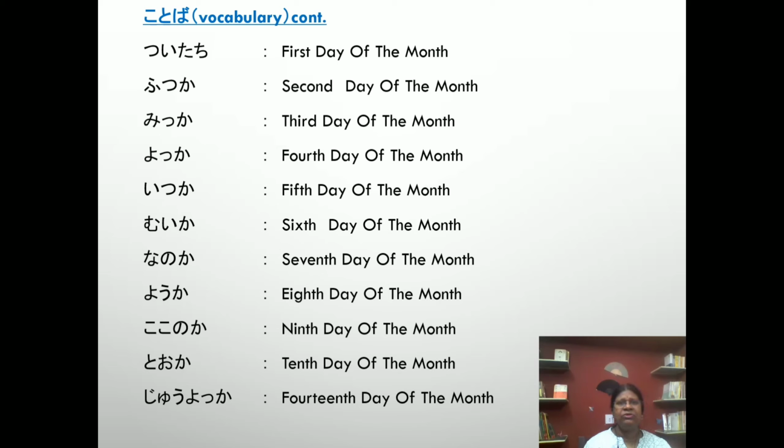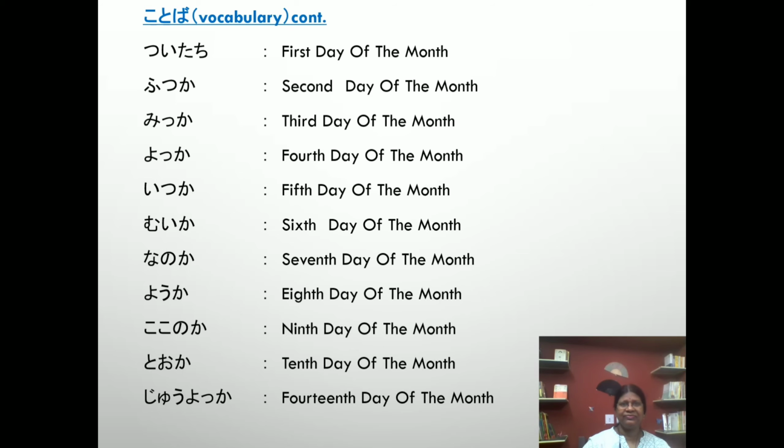Next: Tsuitachi, Futsuka, Mikka, Yokka, Itsuka, Muika, Nanoka, Yoka, Kokonoka, Toka, Juuyokka. Tsuitachi is the first day of the month, like we say 1st January. We say Ichigatsu Tsuitachi. Second day of the month is Futsuka. We say 2nd January, Ichigatsu Futsuka. Okay, like this.